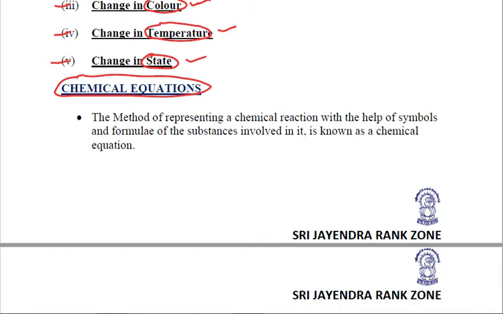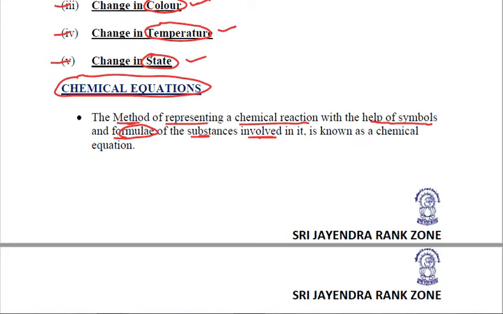Now, what are chemical equations? Chemical equations are the method of representing a chemical reaction. And how do we do it? How do we represent a chemical reaction? With the help of symbols, with the help of formulae of the substances involved in it. So this method of representation is called a chemical equation.